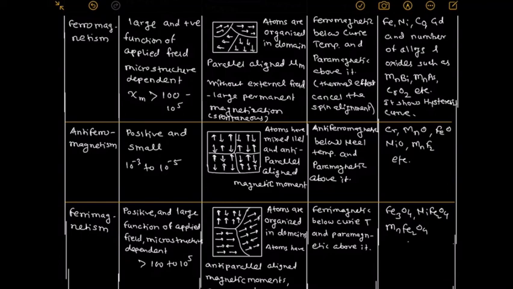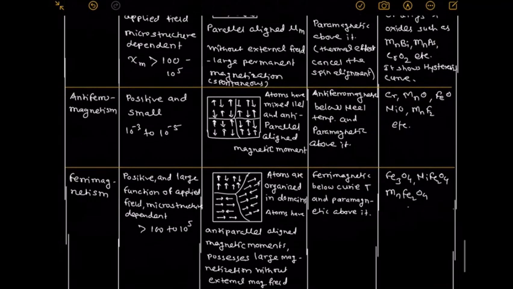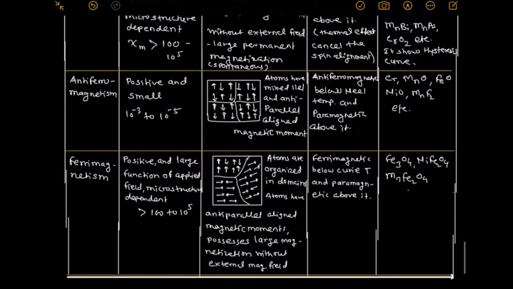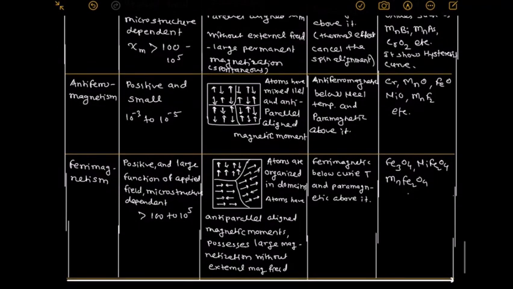All atoms have antiparallel aligned magnetic moments, and therefore they possess large magnetization without any external field. Hence, ferrimagnetic material remains so only below the Curie temperature and changes to paramagnetic above that temperature. Fe3O4, NiFe2O4, MnFe2O4 are examples of such material.